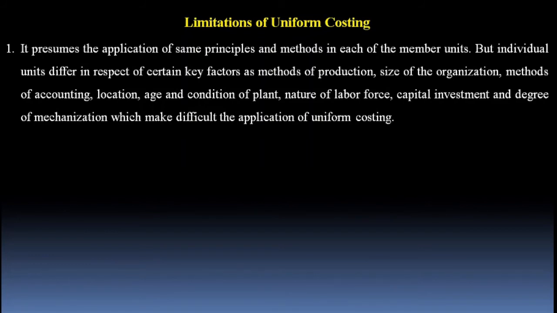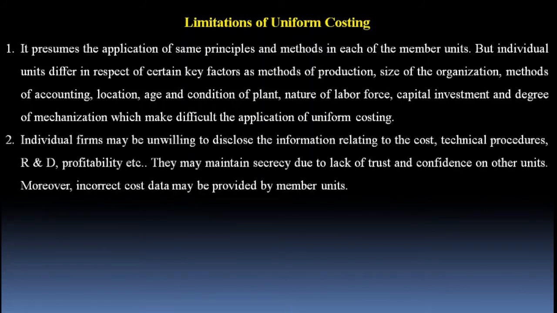So it is a serious limitation of uniform costing. And one more limitation: the scheme of uniform costing we can have only in those companies which are part of the same industry and which produce similar types of products. Now, point number two: individual firms may be unwilling to disclose information relating to cost, technical procedures, R&D, profitability, etc.